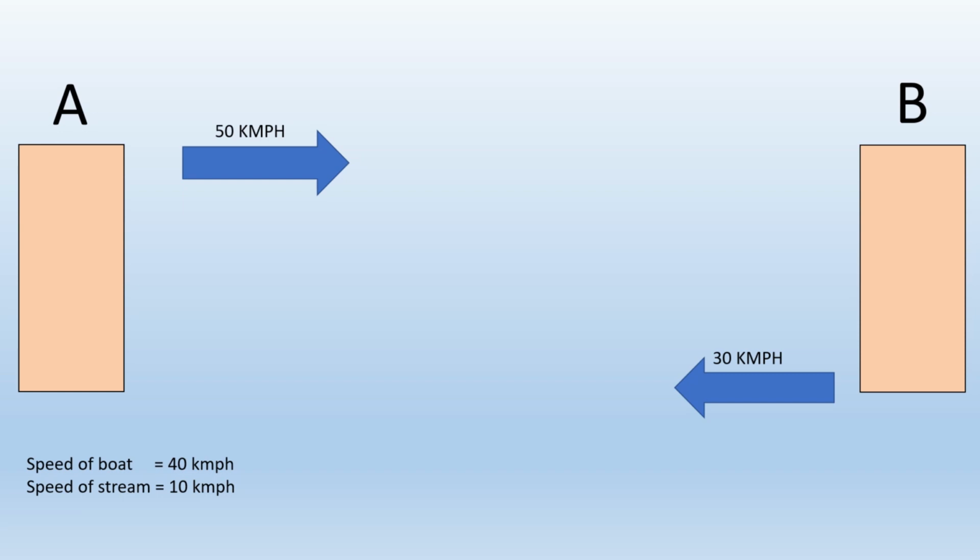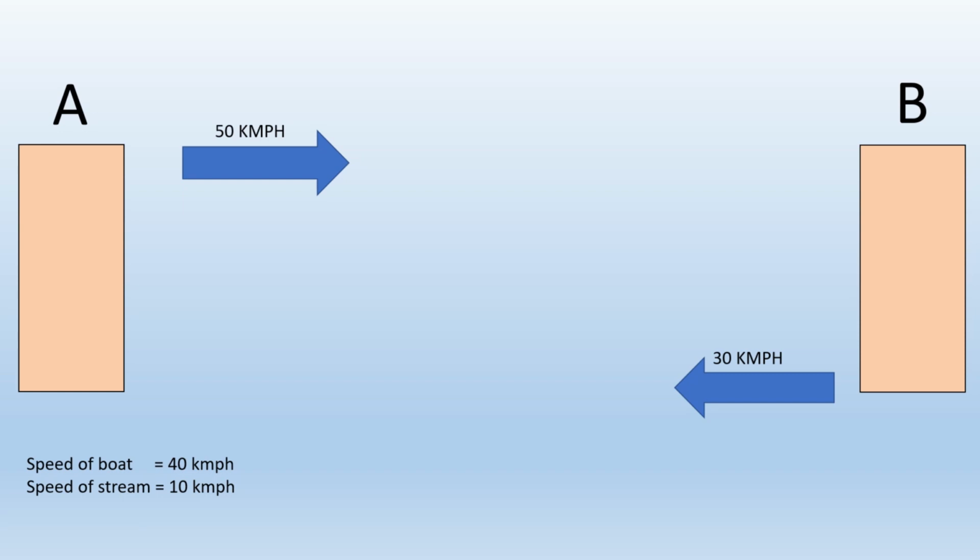Let me help you with some examples. Let us consider a boat is moving from point A to point B, and the given speed of the boat is 40 km per hour and the speed of the stream is 10 km per hour. When the boat is moving from A to B, it is considered as downstream speed, and when the boat is moving from B to A, it is considered as upstream speed.